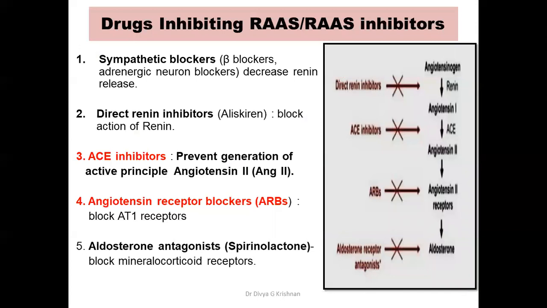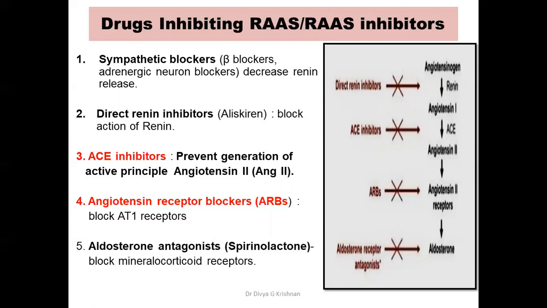Now let us look at the drugs that are inhibiting the RAS pathway. So the sympathetic blockers, for example beta blockers and adrenergic neuron blockers, decrease the renin release. In the previous slide I told you sympathetic activity also is required as a stimulus for the production of renin. So sympathetic blockers will inhibit the renin release.